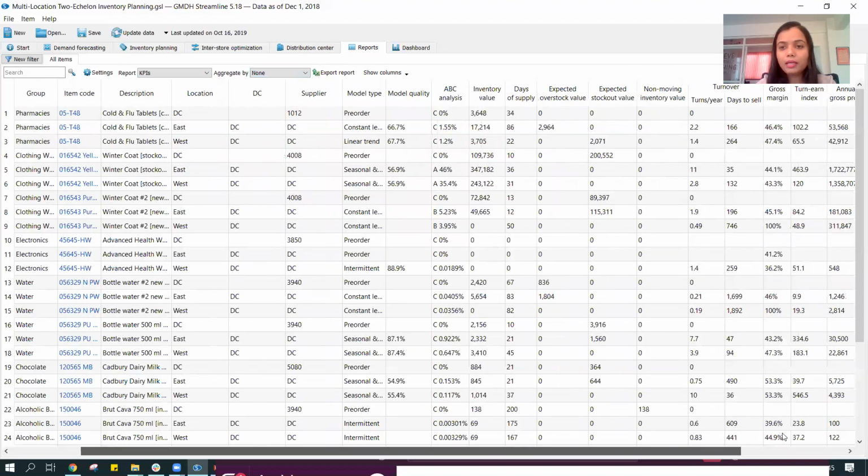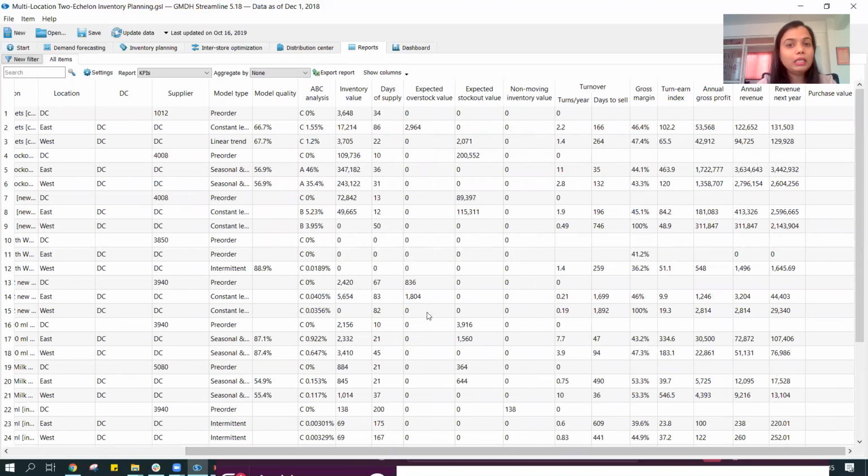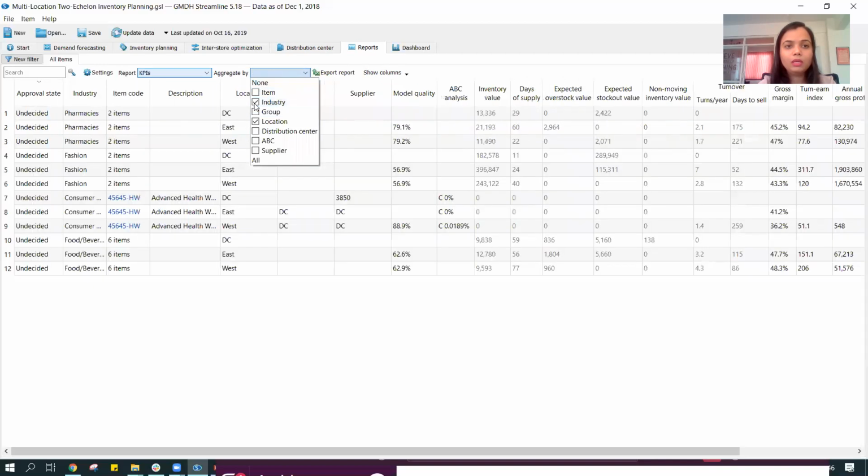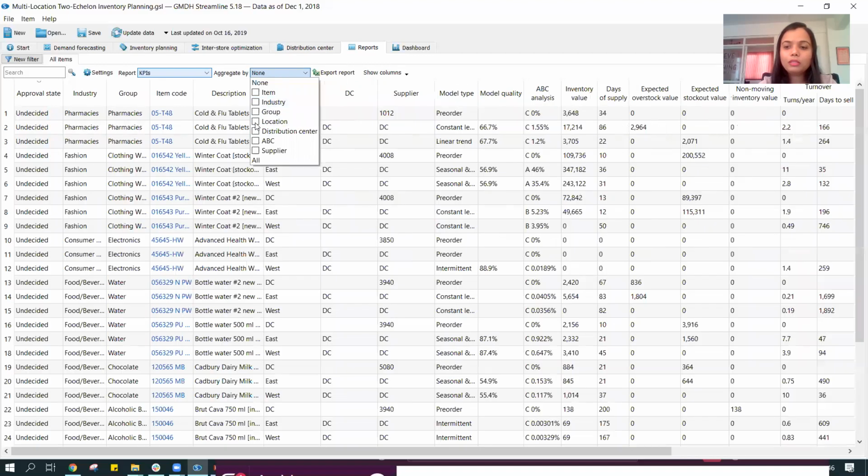And I can look at this information at any level I want. I can group the information at not just a location level, but at location item level, or maybe at industry location level. Just by a click of a button, all the information is available to me in the form of these reports over here.